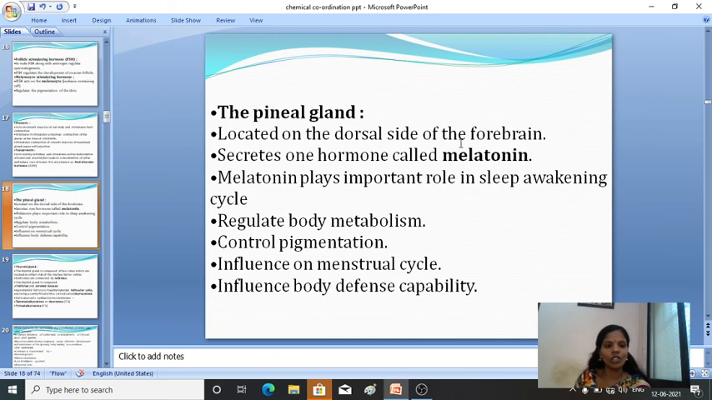It is located on the dorsal side of the forebrain and it secretes the hormone called melatonin. This melatonin plays an important role in the sleep-awakening cycle. Then it regulates the body metabolism, controls pigmentation, and influences the menstrual cycle. Then it also helps in the body defense capability. Hope this pineal gland is clear to you.